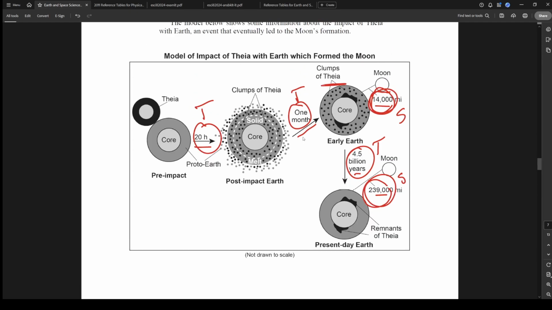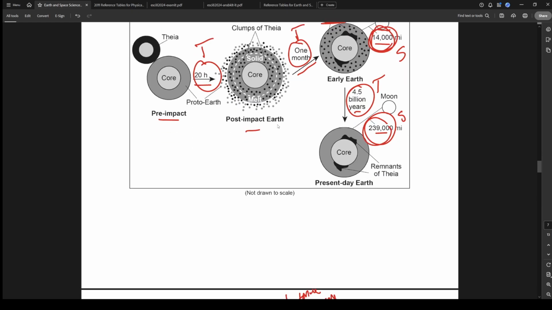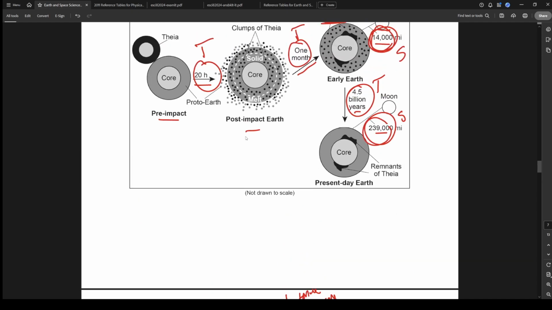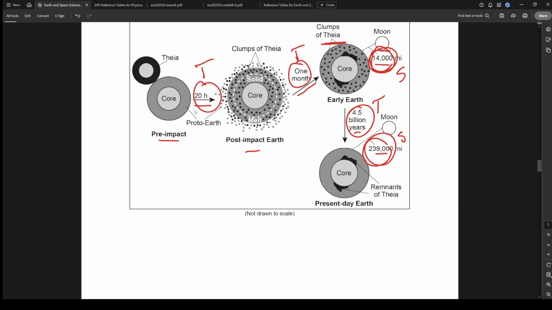We could say it took 20 hours between the pre-impact Thea to the post-impact Earth. But it's saying at any point from pre-impact to present day, so we could say anything here.